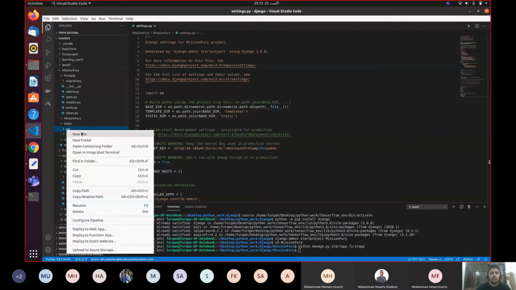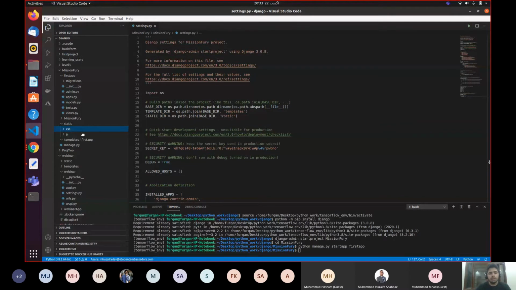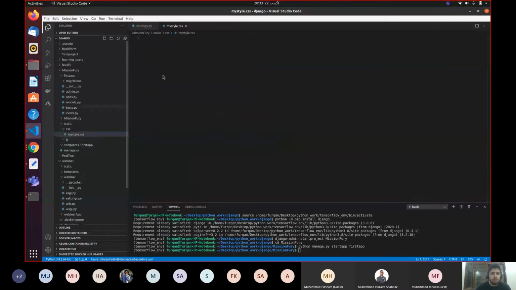Inside the CSS folder, I can create a new file, which is my styles.css, and I can say h1, and I'm going to say color, and let me write blue.